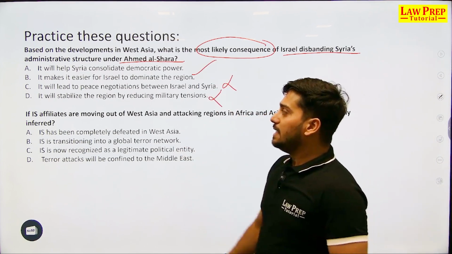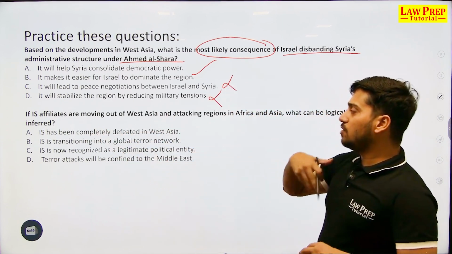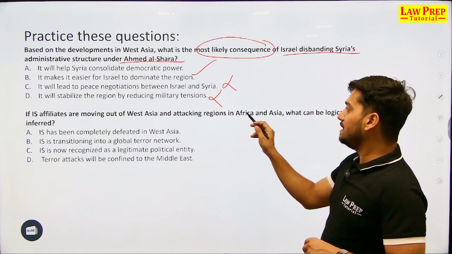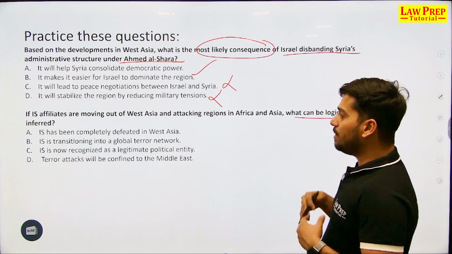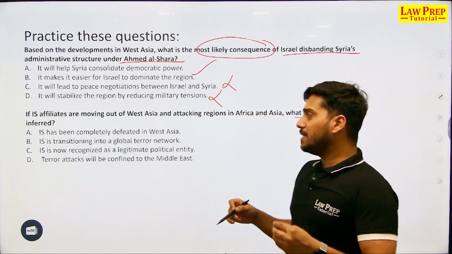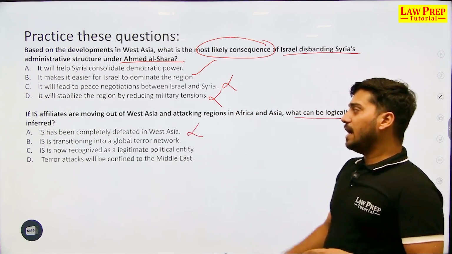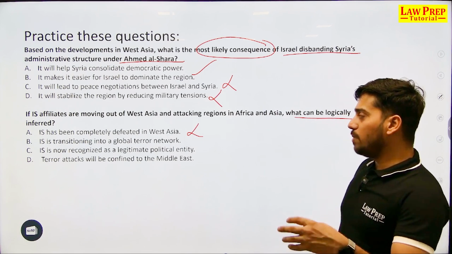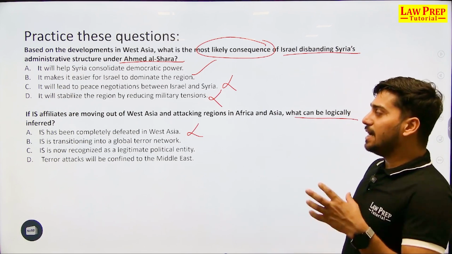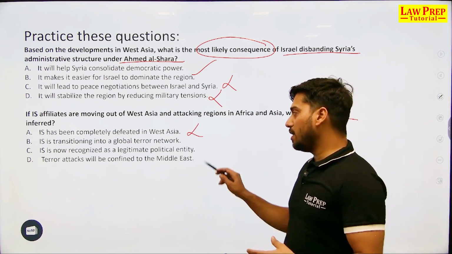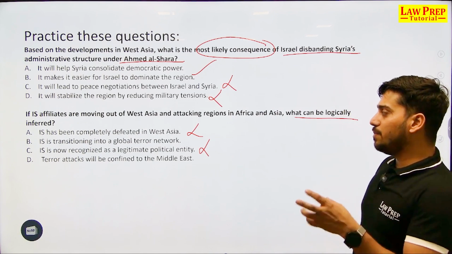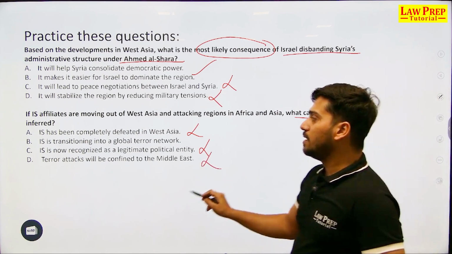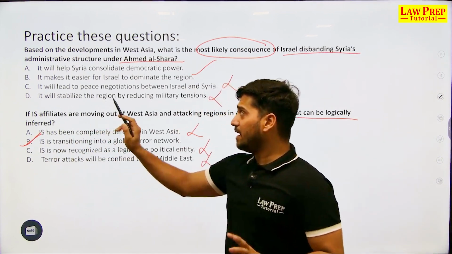If IS affiliates are moving out of West Asia and attacking regions in Africa and Asia, what can be logically inferred? That IS has been completely defeated? No. IS is transitioning into a global terror network? Maybe yes. IS is now recognized as a legitimate political entity? No. Terror attacks will be confined to the Middle East? No. And very easy, very basic, very easy, right?